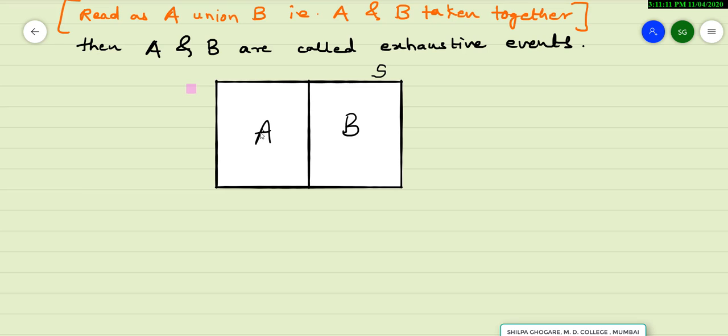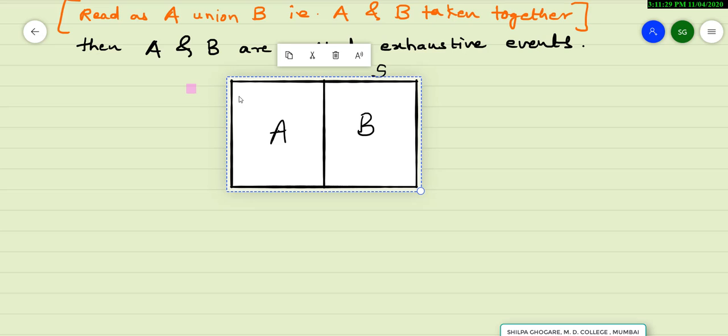The diagrammatic representation of this concept can be seen like this. The rectangle is denoting the sample space S, and inside that you have two events A and B. And if you take together, if you take entire A and B together, then you can see that the whole sample space is exhausted by them. They both cover the entire sample space S.